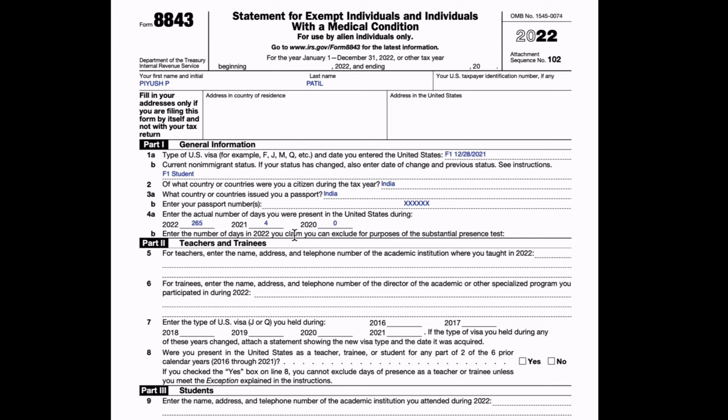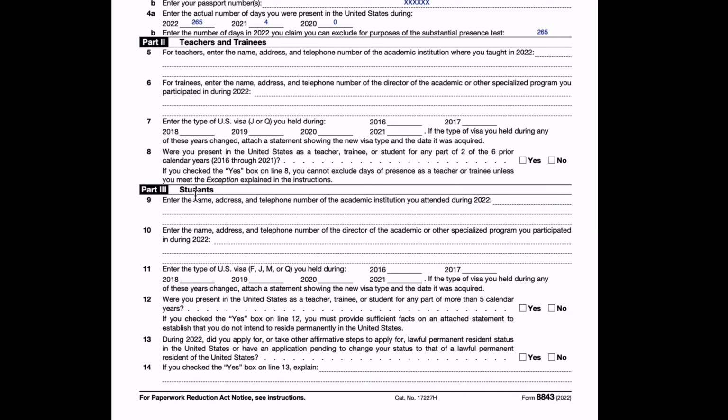Enter the number of days in 2022 you can claim. You can exclude for the purposes of the substantial presence test. You can just enter the number of days you were actually present in the US in 2022. So it will be 265. If you are a student, you have to leave the second part blank and move to the third part, that is for students.